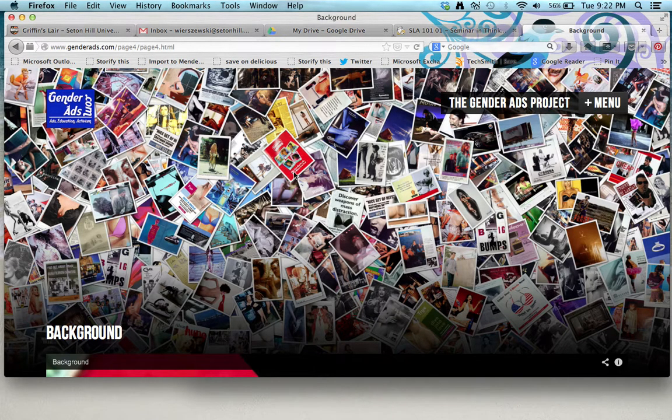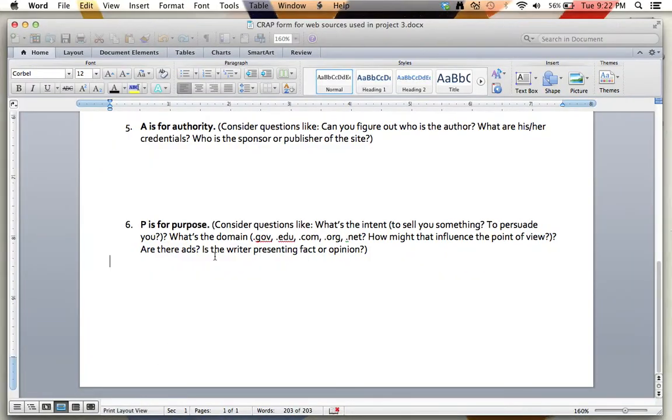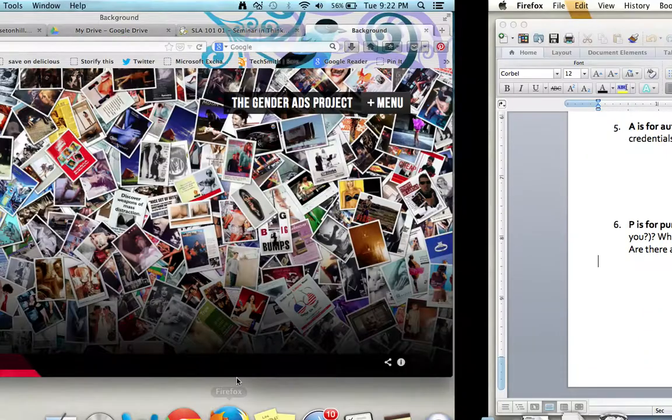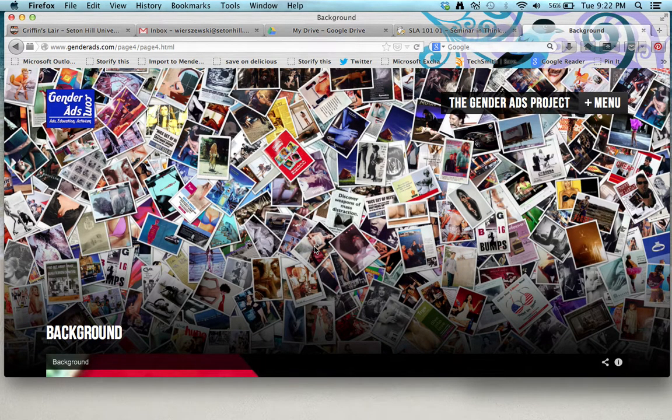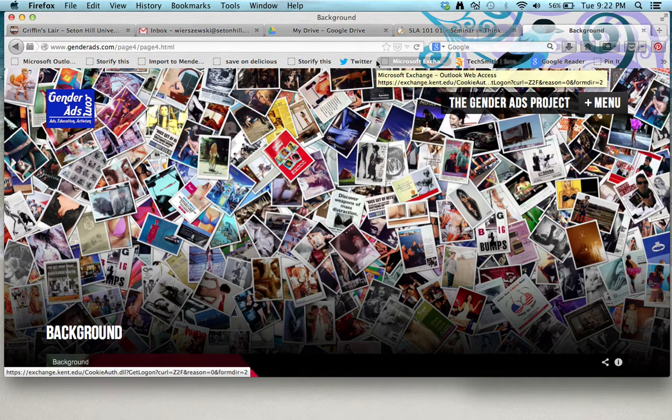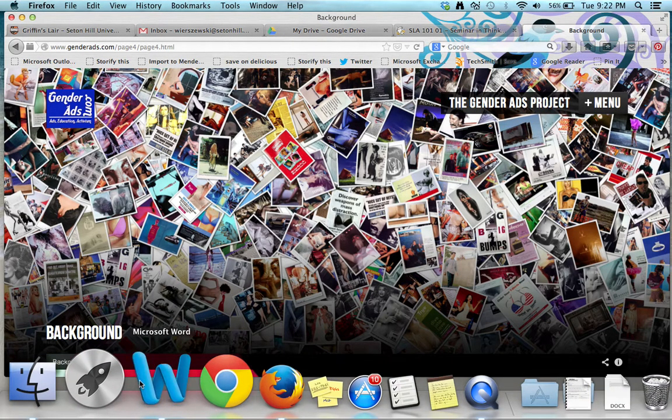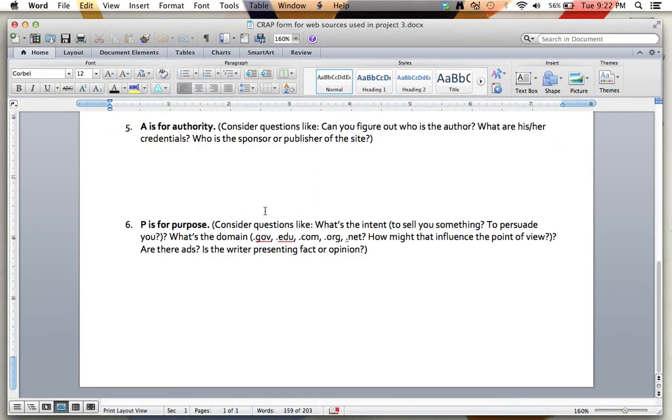Another thing to pay attention to in terms of P for purpose is just also how something looks. This looks pretty professional. It's not like, again, Joe Schmo put it together in his basement and it looks like it's out of the 1990s, like early web design. It looks pretty professionally put together, so that's good too. And then the last question again is just about fact versus opinion. I'd say this still seems pretty factual to me.